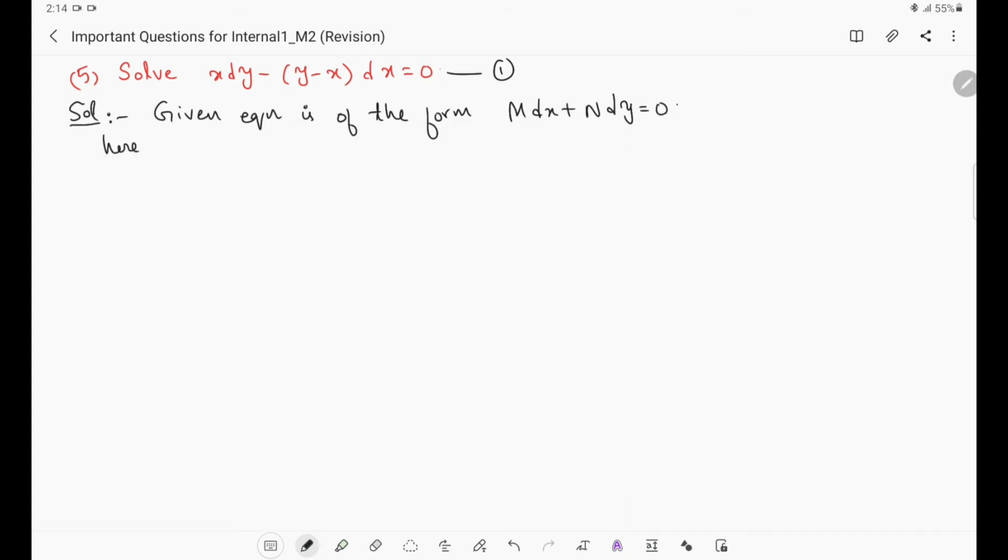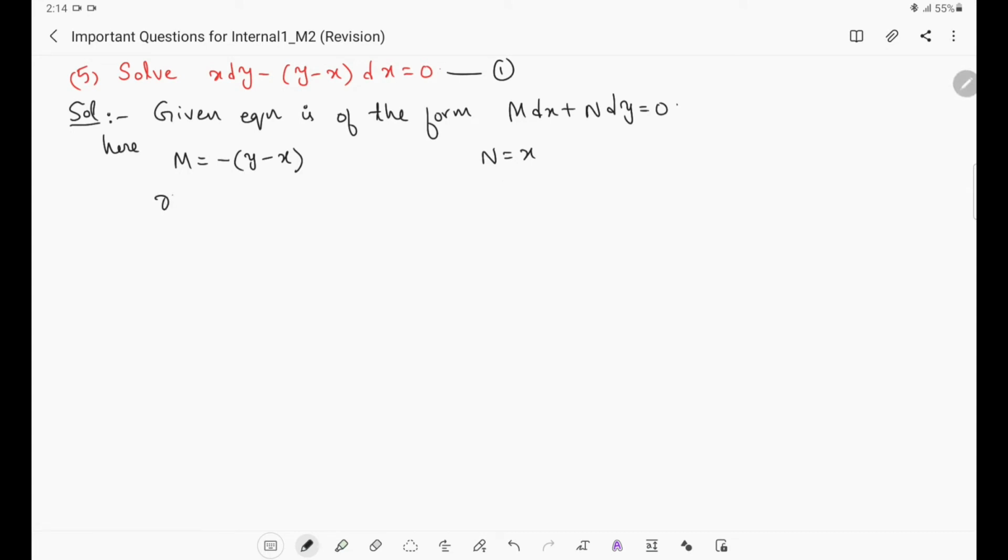Here, what is M? M is the coefficient of dx. Here dx is there, so M is minus of (y minus x). And N is the coefficient of dy, so here N is x. Then what we have to do: if the equation is of the form M dx plus N dy equal to 0, we have to find dou M by dou y and dou N by dou x.